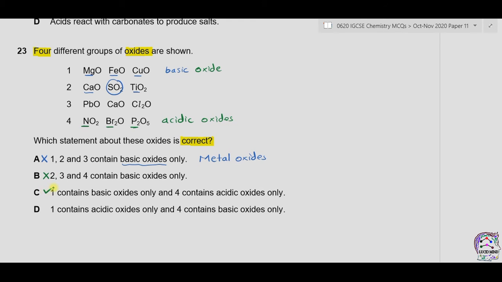So C is correct. In D, 1 contains acidic oxides. Now this is wrong. And 4 contains basic oxides. The correct option is therefore C.